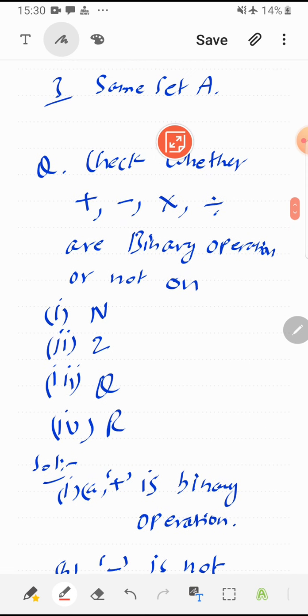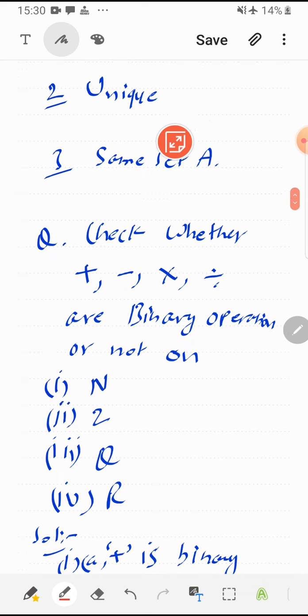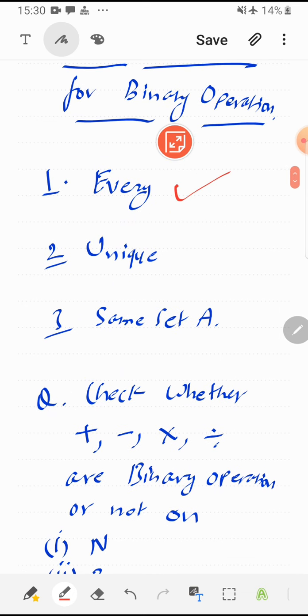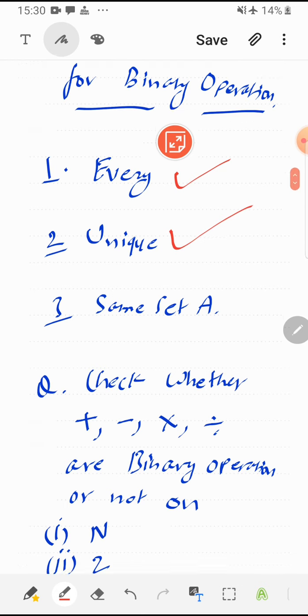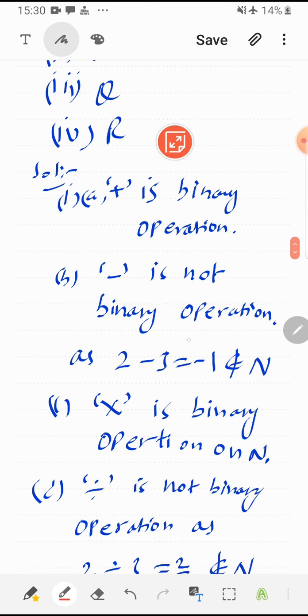Then subtraction. Every 2 natural numbers can be subtracted, so the first point is okay. The answer is unique, that is also okay, but the answer is not a natural number every time. If I subtract 3 from 2, the answer is -1, which is not a natural number, so it is not a binary operation.